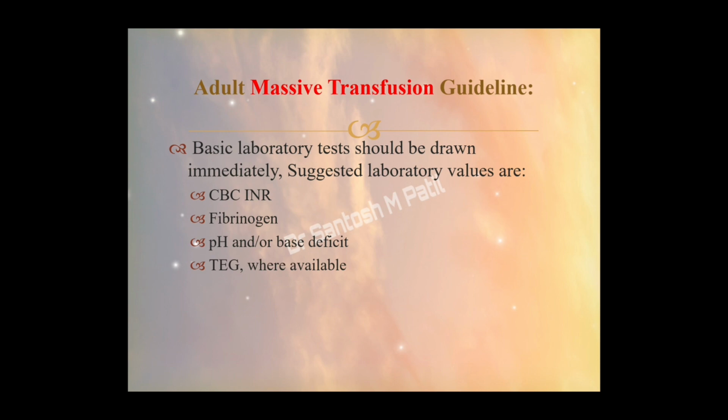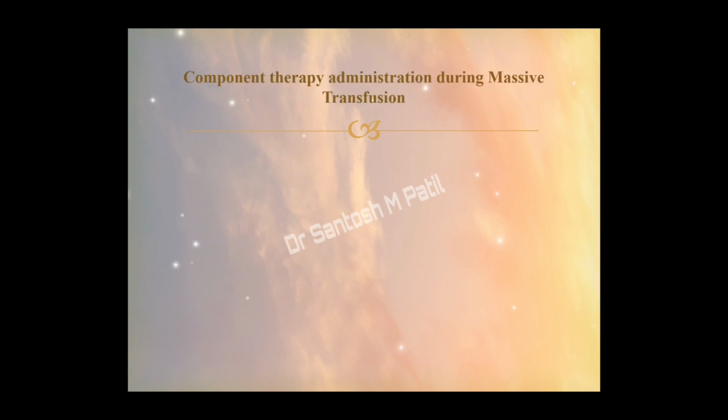The other guidelines are that the patient should be repeatedly evaluated with investigations to see whether the patient is still bleeding or not, like CBC, INR, the fibrinogen level, and the pH and base deficit, meaning how much acidosis is taking place in the patient. Thromboelastography should be done especially to assess coagulopathy whenever it is available. So these are the different guidelines available for the transfusion of blood in adult patients and also for massive transfusion.